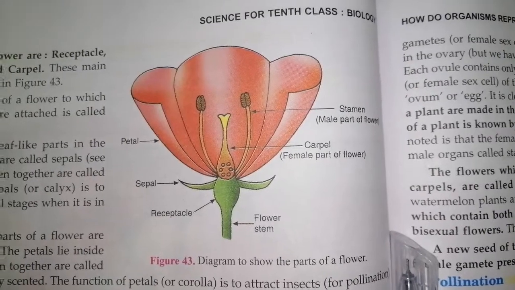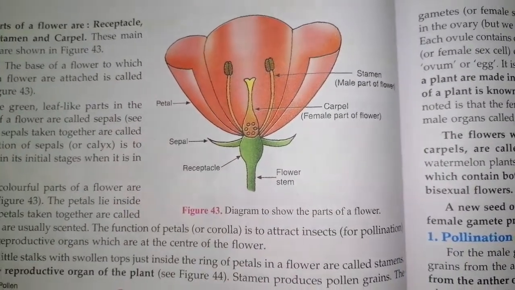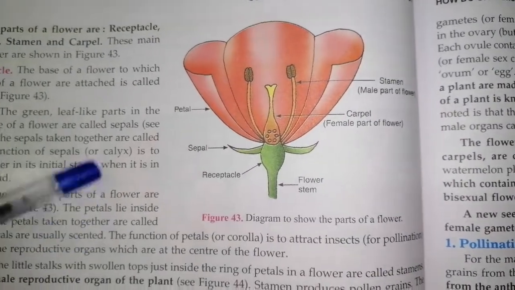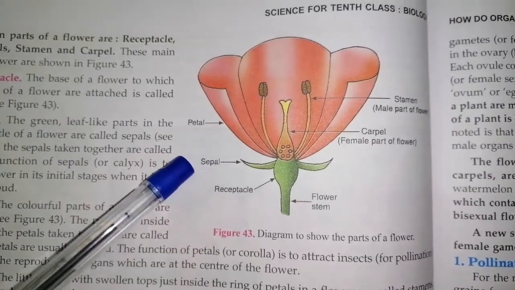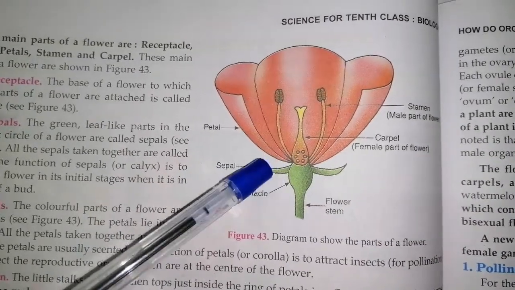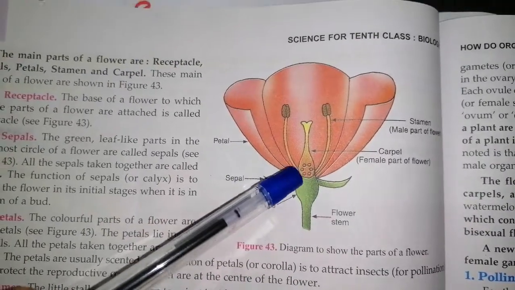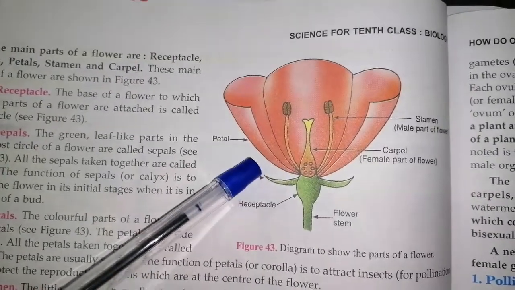Here you can see a diagram which shows you different parts of a flower. This sepal is nothing but the calyx. The green portion that is protruding out from the base of the flower is known as the sepal.